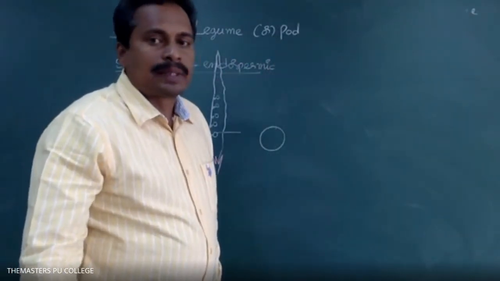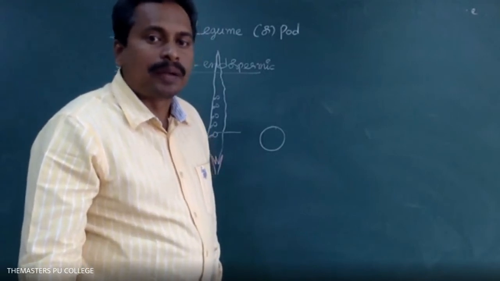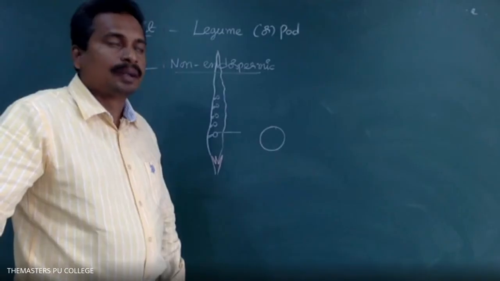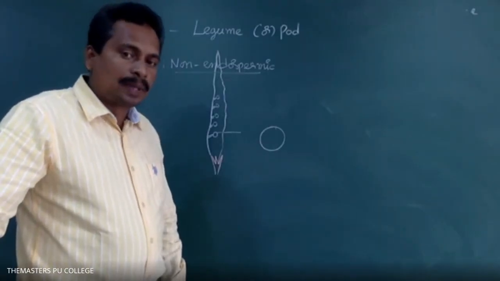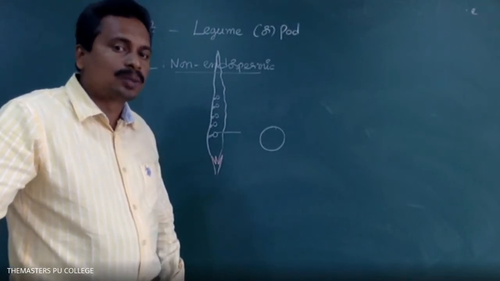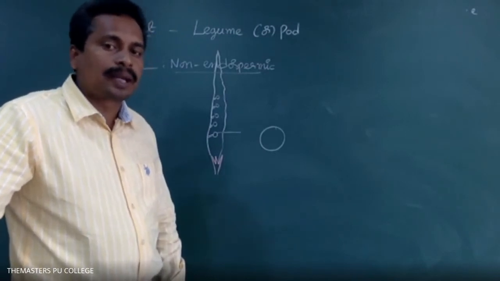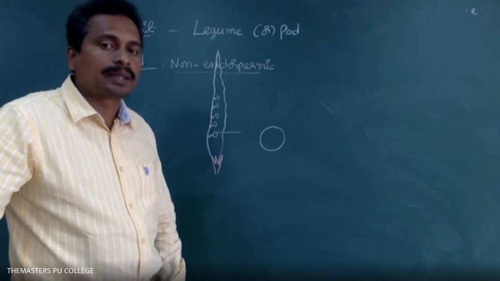How many types of seeds are there based on the absence or presence of endosperm tissue? Two types: endospermic and non-endospermic seeds. If endosperm tissue is present in a seed, such seeds are known as endospermic seeds. If endosperm tissue is absent in a mature seed, it is known as a non-endospermic seed.